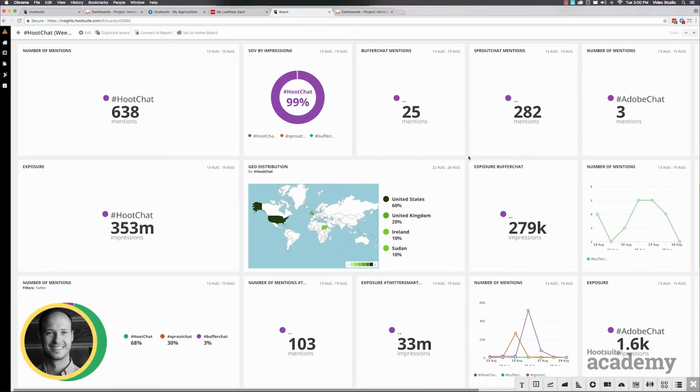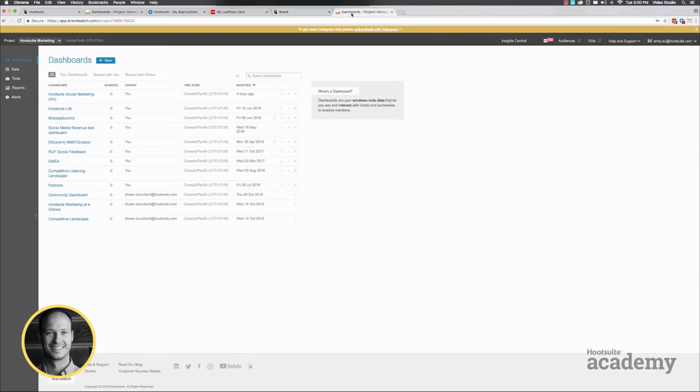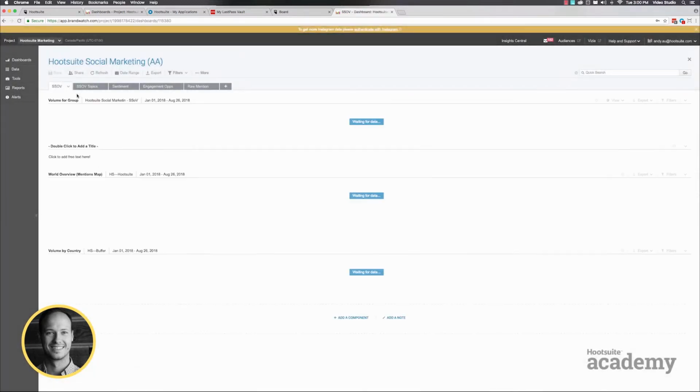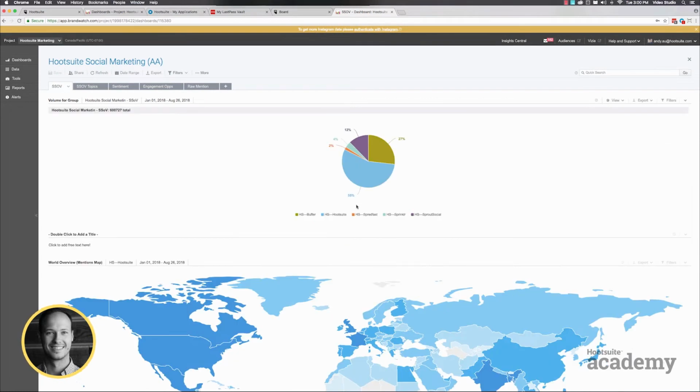But when it comes to wanting to dive a little bit deeper and taking a closer look at the data we're looking at and just understanding it a little bit better, that's when I start to use Brandwatch. So I'll jump into Brandwatch here. Here's a whole number of dashboards that I have set up. The key dashboard that I use is this Hootsuite social marketing dashboard. Click in here, and this is my main data point.